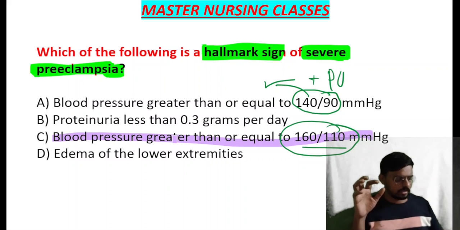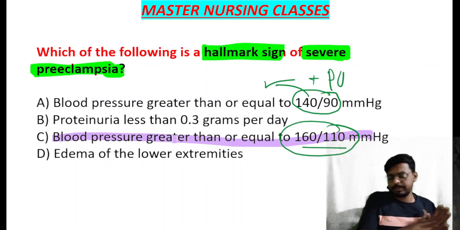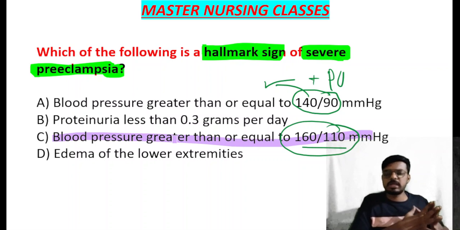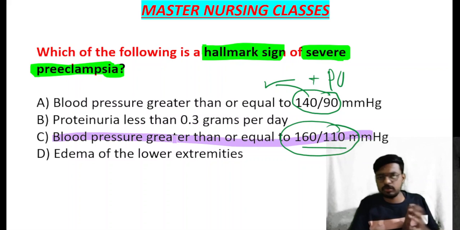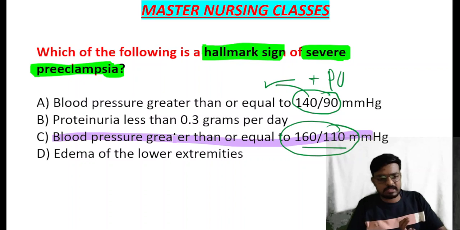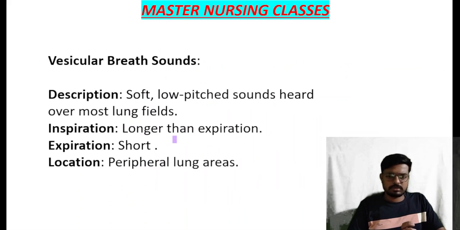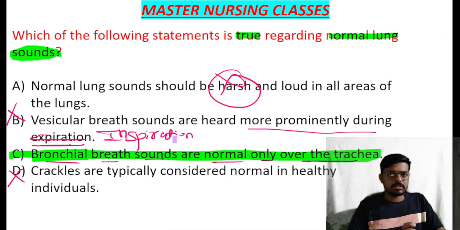Okay, so if it is crossing 160/110 with end organ damage plus proteinuria, we call that severe preeclampsia. Severe preeclampsia plus generalized tonic clonic seizure, if the pregnant woman is having it, that is what we call eclampsia. So these are all the concepts of the day. What we have discussed today is very important. The hallmark sign of severe preeclampsia is BP more than 160/110 with proteinuria plus signs of end organ damage. We also covered normal lung sounds: vesicular, bronchial and bronchovesicular, all discussed in detail.